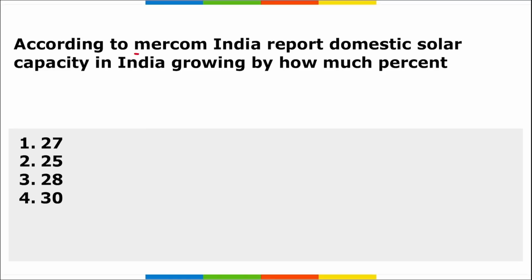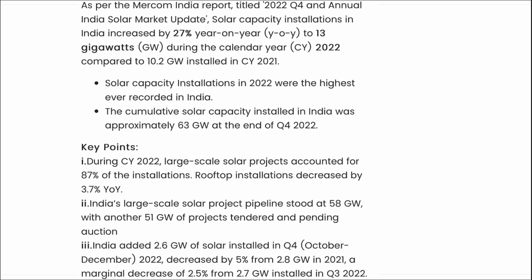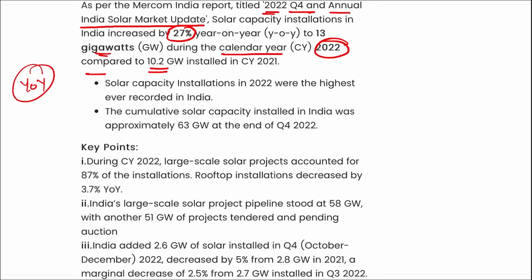Next, according to Mercom India report, domestic solar capacity in India is growing by how much percent? So recently, it is your Mercom India that released a report, and this report was basically titled, here you can see, it was titled 2022 Quarter 4 and Annual India Solar Market Update. Solar capacity in India has increased by 27% year on year to 13 gigawatts during the calendar year of 2022 compared to 10.2 gigawatts in the calendar year 2021.